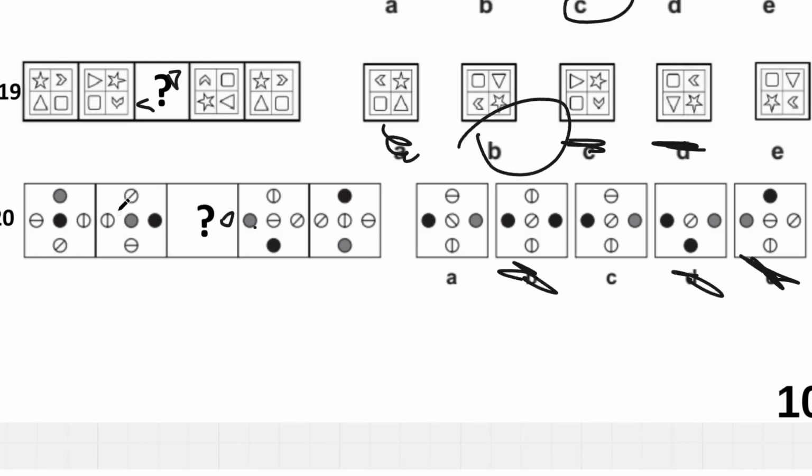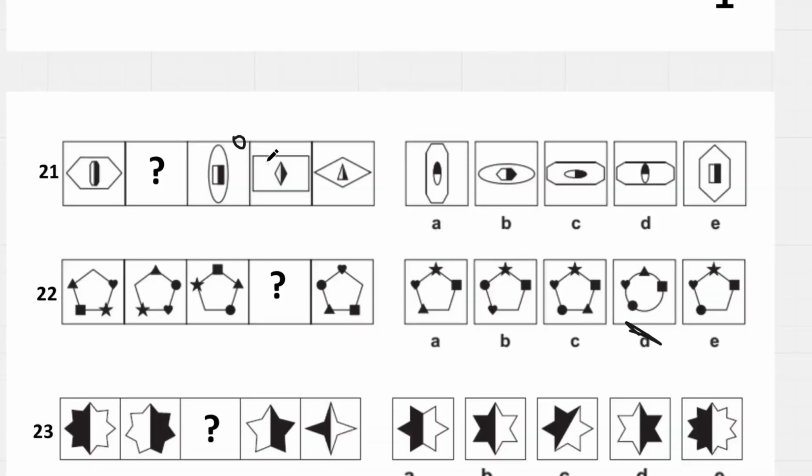And we know that this diagonal is always this direction and never in this direction, so it has to be C. Question 21, we can see that the inside shape is becoming the outside shape. If there's a square here, it's going to go on the outside, diamond goes to the outside. So this sort of looks like